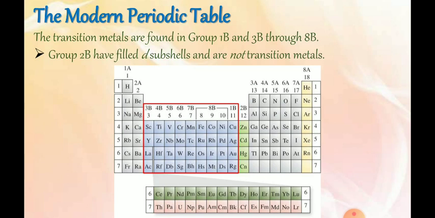In the modern periodic table, the transition metals are found in group first B and third B through 8th B. You will notice these elements in the middle part of the periodic table, and their numbers are shown at the top of the periodic table. In the highlighted part you will notice their existence in the middle. Group 2B have filled D subshells and are not transition metals. This is a very important part that you should take into account.